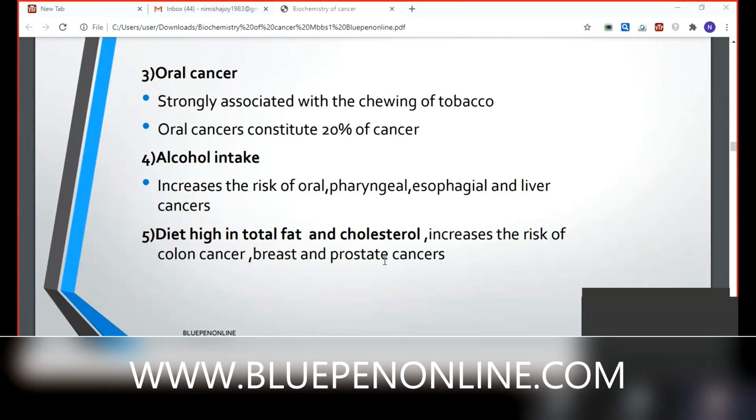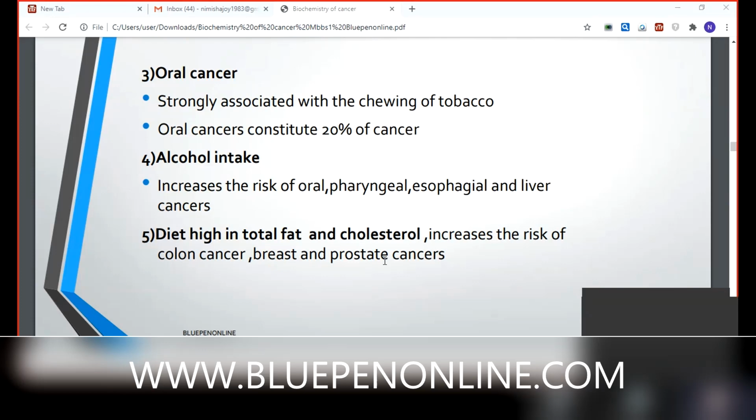So a diet high in total fat and cholesterol increases the risk of colon cancer, breast cancer, and prostate cancer. Prostate cancer is more common in males. Can you name the tumor marker of prostate cancer? Any idea? No, ma'am. In all these cancers, there should be a tumor marker. We will discuss it tomorrow.